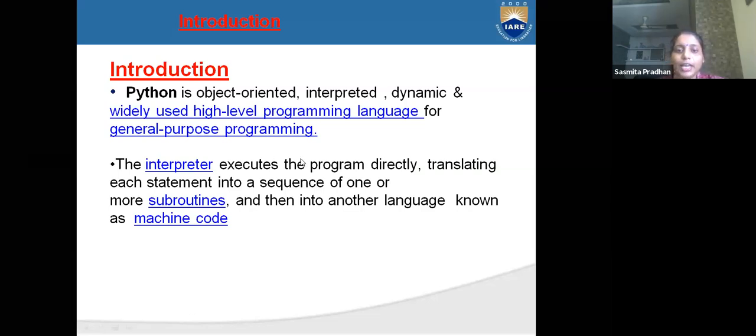The interpreter executes the program directly, translating each statement into a sequence of one or more subtasks. Means we can execute line by line, or we can execute our full code. There are two modes: one is interactive mode, one is scripting mode. In interactive mode the interpreter executes line by line. In scripting mode we can write our full code and execute our program.